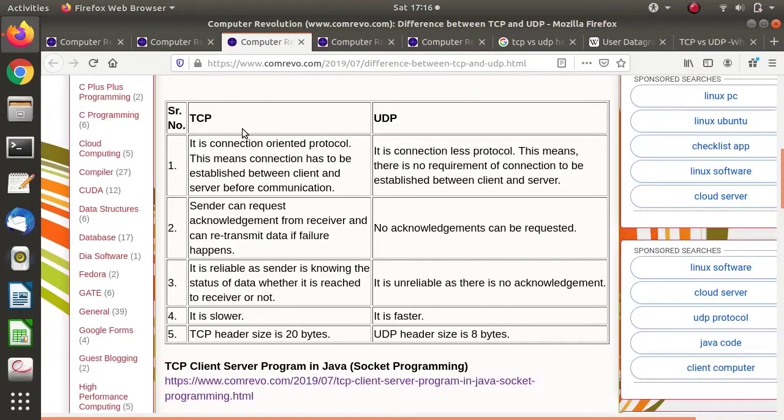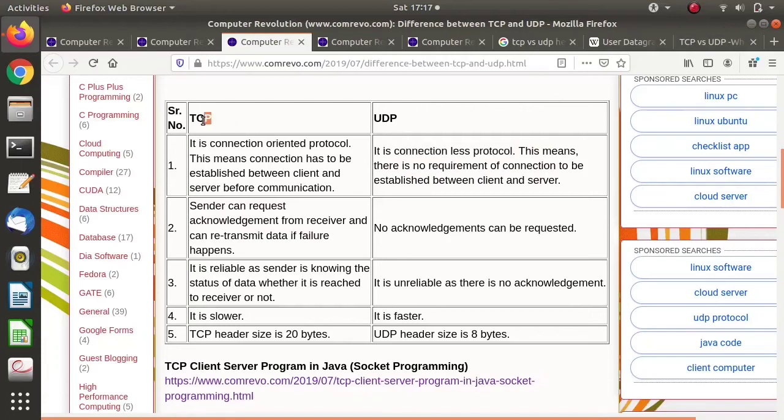In the last video, we discussed what a socket is, what a port number is, different categories of port numbers, and also different types of sockets. We also discussed connection less services and connection oriented services. Now TCP is a connection oriented protocol while UDP is a connection less protocol. What do we mean by connection oriented protocol and connection less protocol?